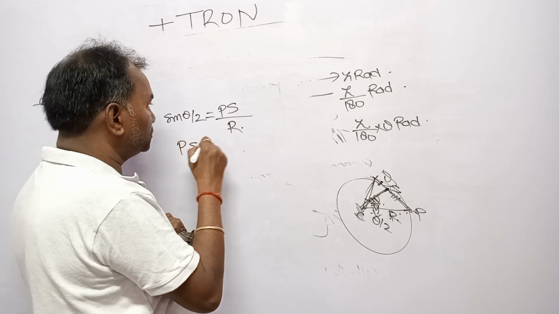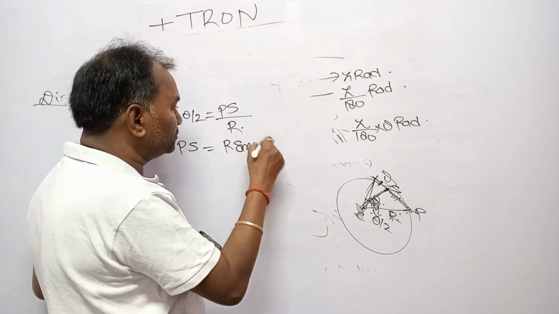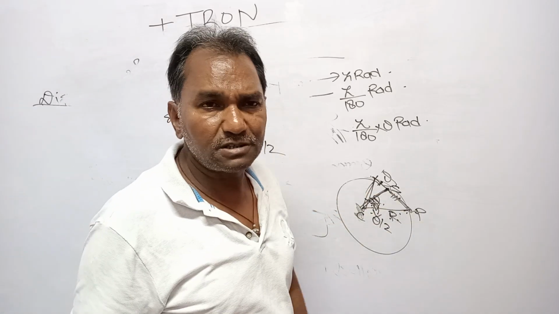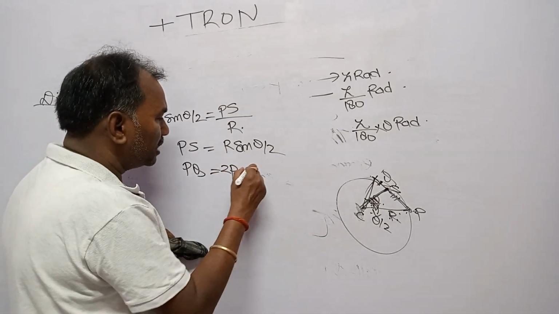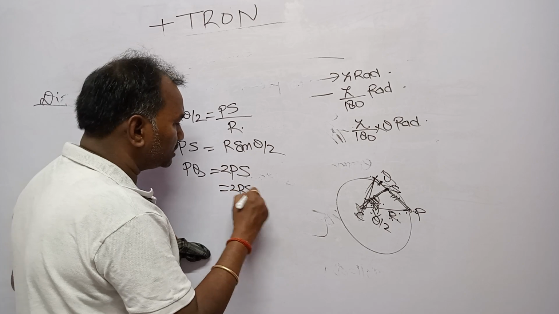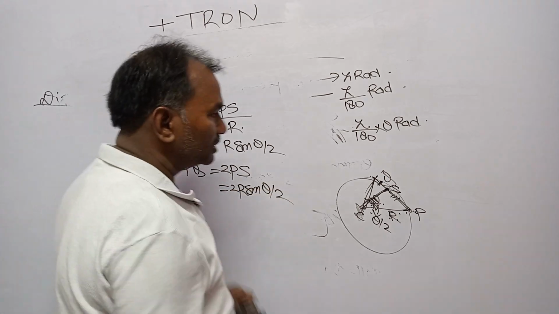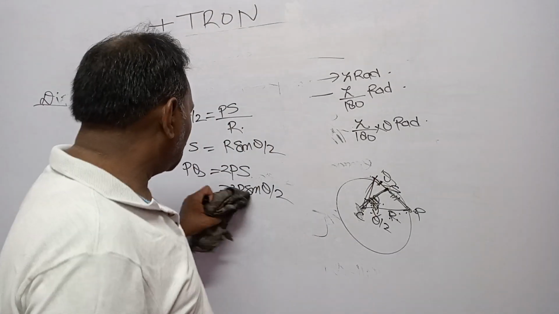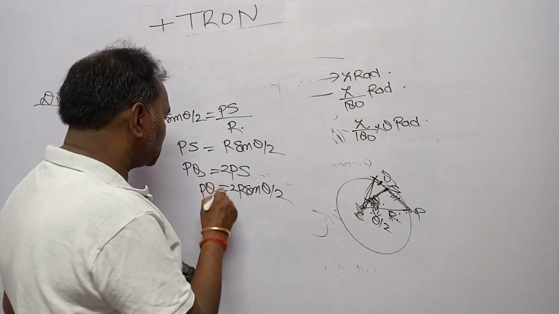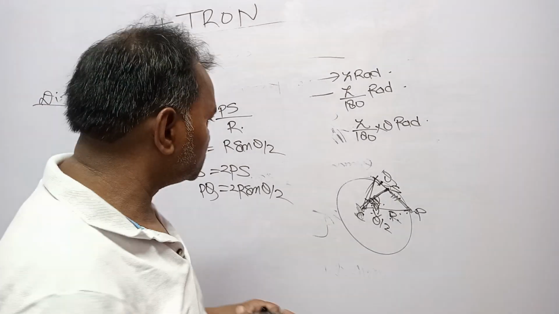So PS equals r sine theta by 2, that is half of the displacement. So the complete displacement PQ equals 2PS, and that is equal to 2r sine theta by 2. Dear students, we have found the value of PQ, the displacement in this case, that works out to be 2r sine theta by 2.